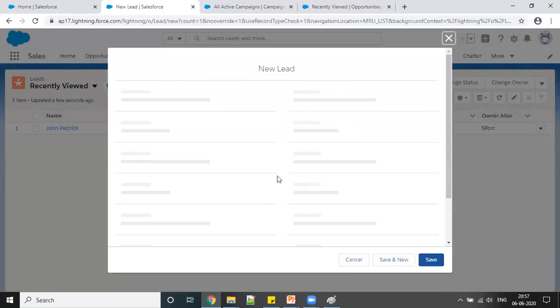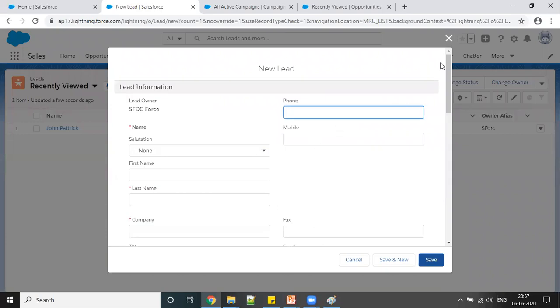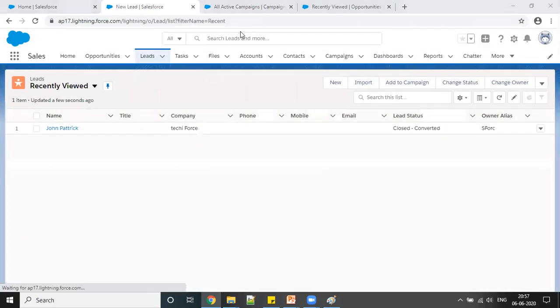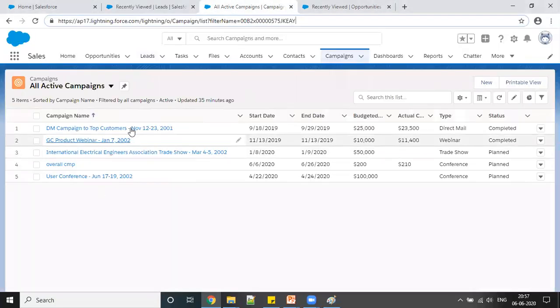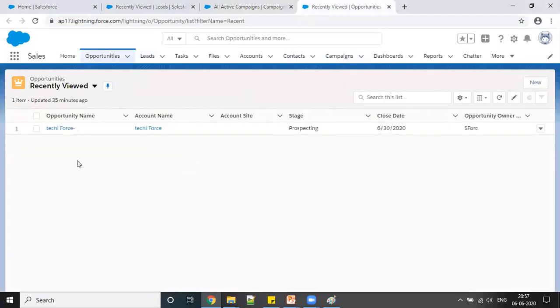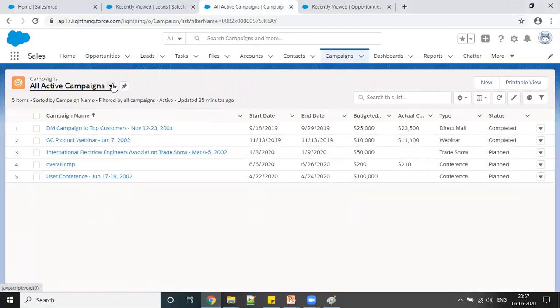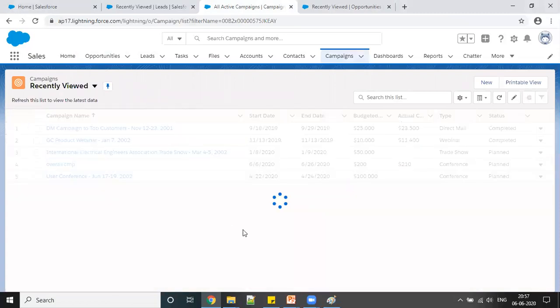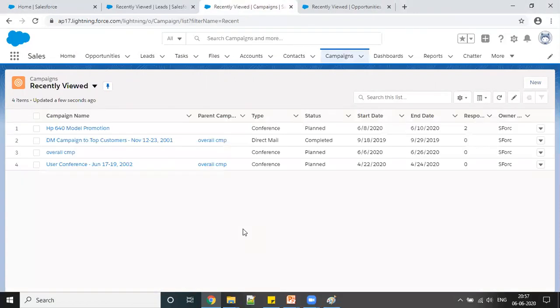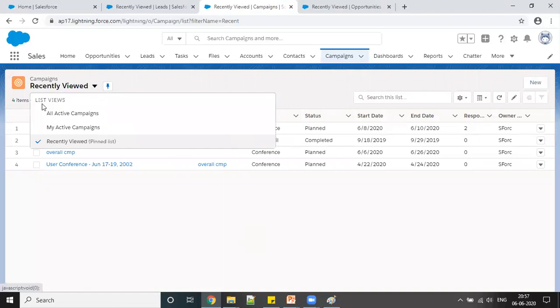Okay, so for example, I have sent this campaign to two people. From here you can see your active campaigns.